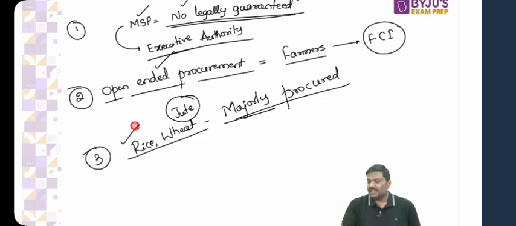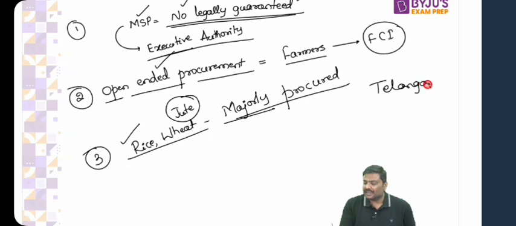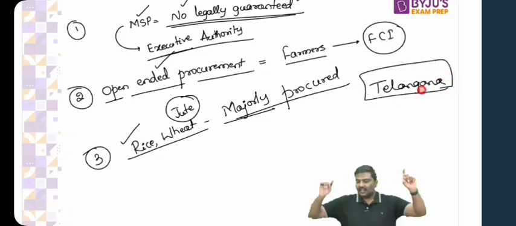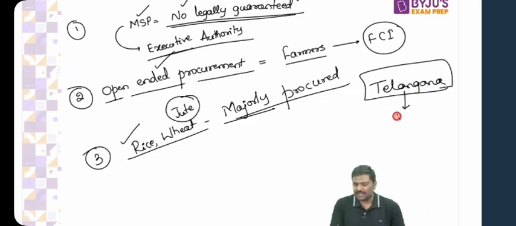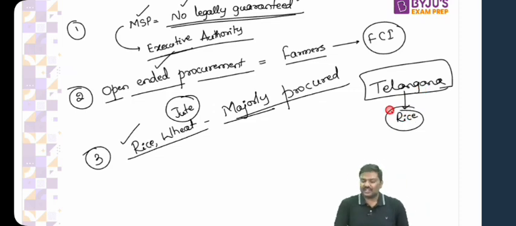Can I connect it to current affairs? How many of you have read regarding the issue between the central government and the Telangana government? The issue between the center as well as the Telangana government. What happened here? Let me connect it to current affairs. In Telangana, the farmers cultivated a variety of rice, simple. They cultivated rice. And basically this rice is referred to as parboiled rice.